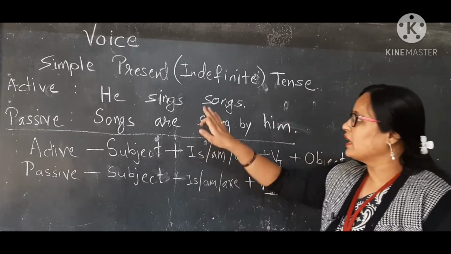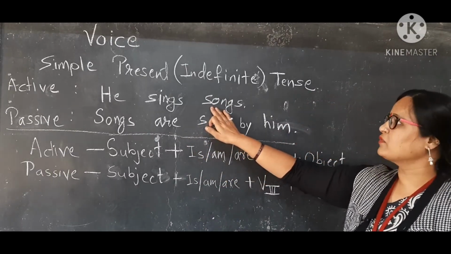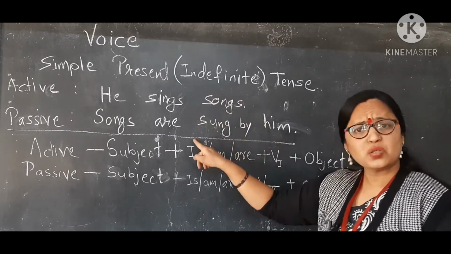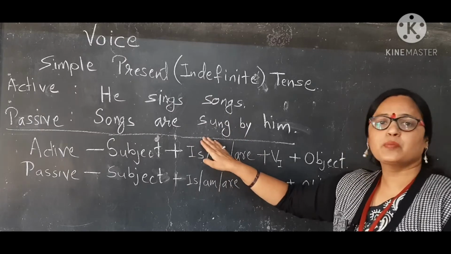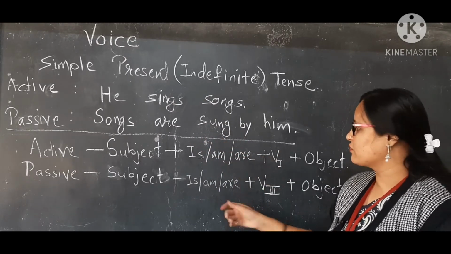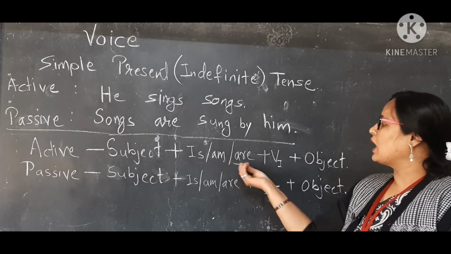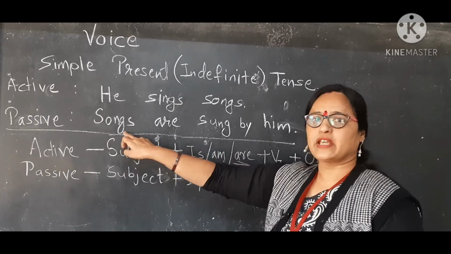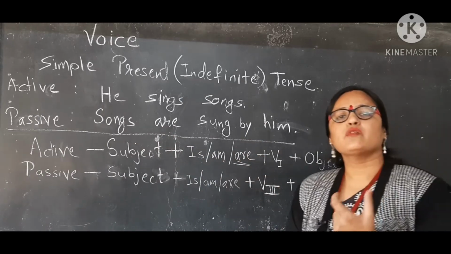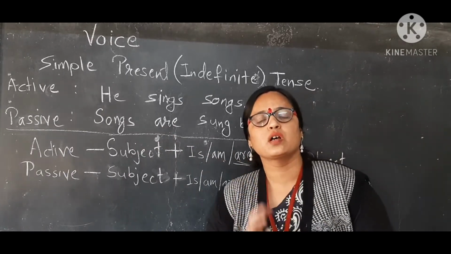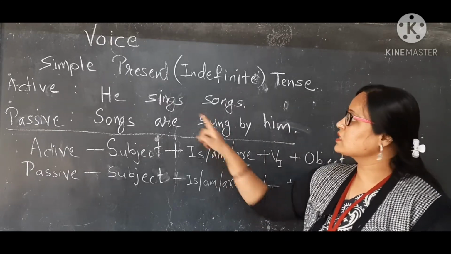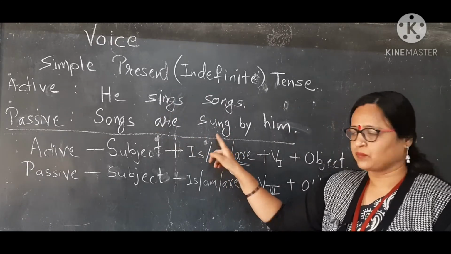That's why, in the active voice the tense is present indefinite tense, so in passive it will also be present indefinite tense, and in present indefinite tense we use are with a plural subject, so songs are. In passive voice we always use V3, so V3 of sing is sung.